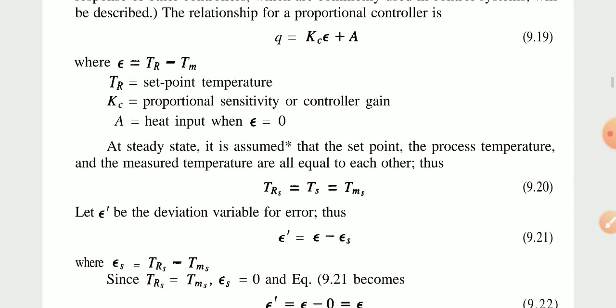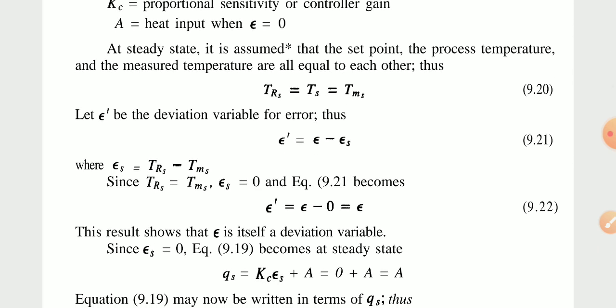At a steady state, it is assumed that the set point, the process temperature, and the measured temperature are all equal to each other. Thus TRS is equal to TS is equal to TMS. Okay, so based on that, epsilon is equal to E dash, which is equal to E minus ES. Now we take the value of ES as 0, so TRS is equal to TMS will be written, taking equation 9.21. Based on 9.21, E dash is equal to E minus 0, equal to epsilon.